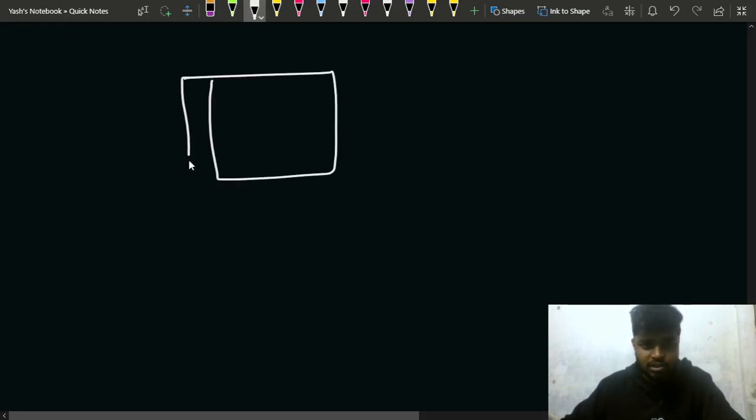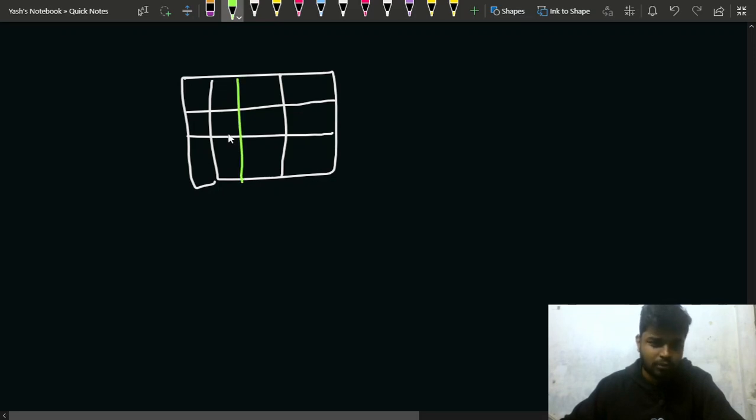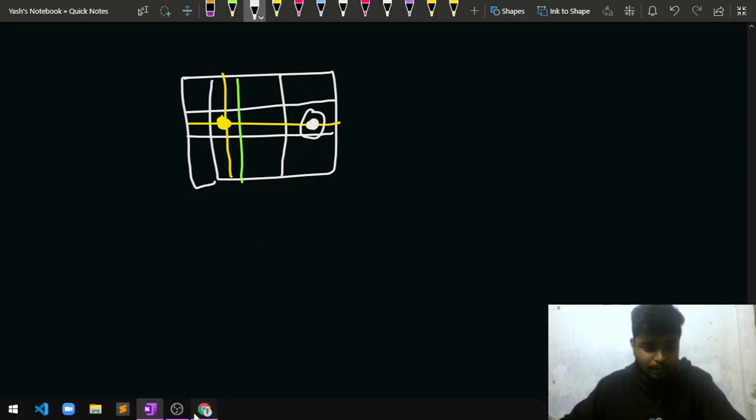Let's say we are talking about a chessboard, let me draw it, of size 3 cross 3. So let's say 4 cross 4, right? In this case, if I have a rook somewhere here, and there is some rook sharing the same row or the same column with this particular rook, let's say there was a rook somewhere here, then this white rook will get beaten by this yellow rook because it is sharing the same row in this case, right? And what is written after that?